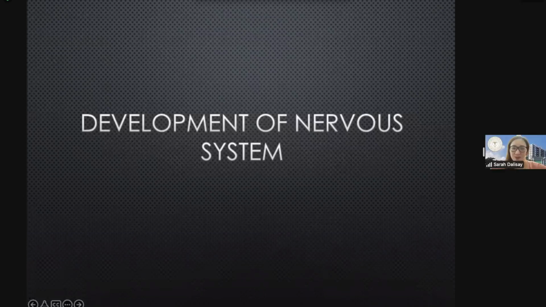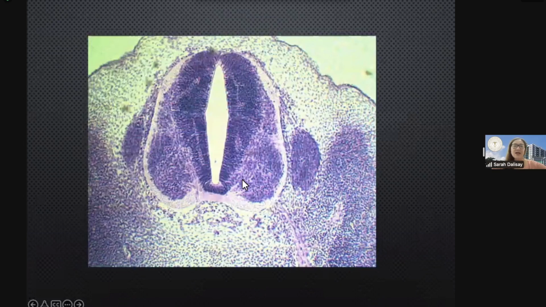So, for the development of the nervous system, you've seen the embryo, class. At the caudal end of the embryo, this is the neural tube. It is where you'll find the neural tube, which is an embryonic structure that will become the brain and the spinal cord by the process of neurulation. Again, this is the neural tube. It will become the brain, parts of the brain, and the spinal cord.